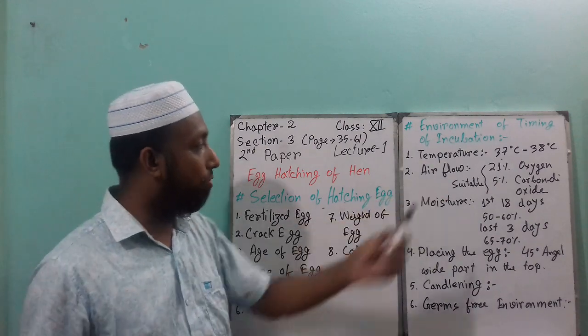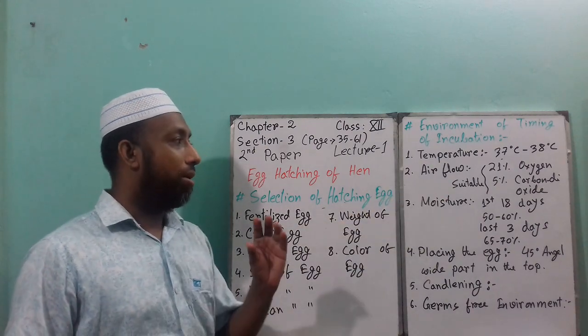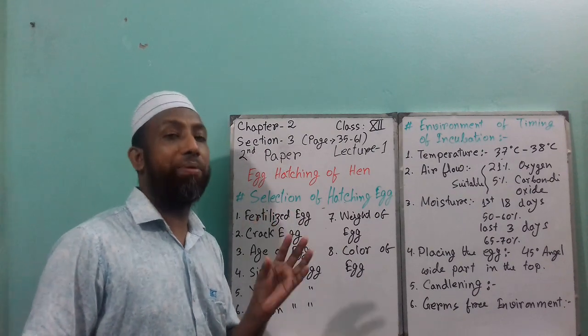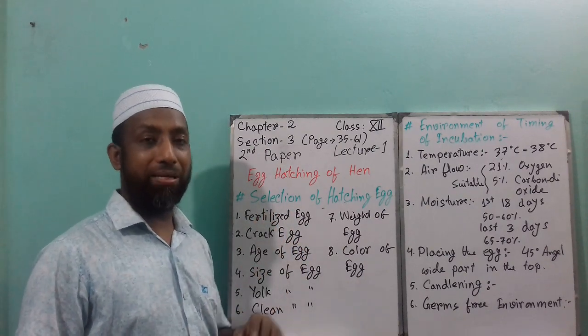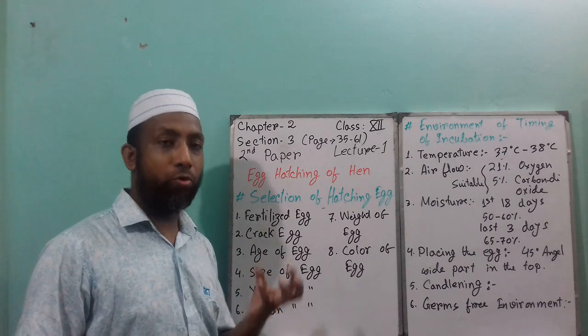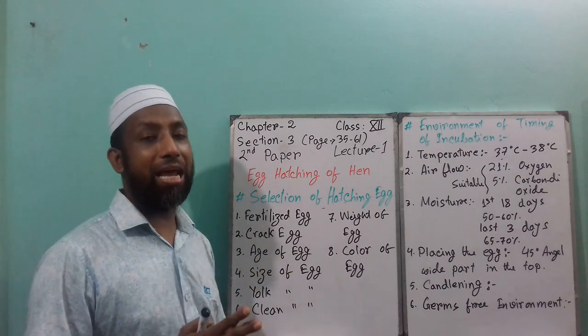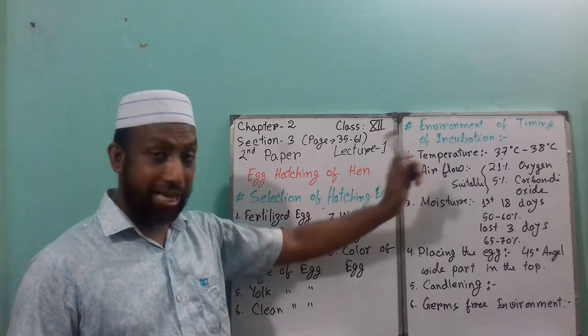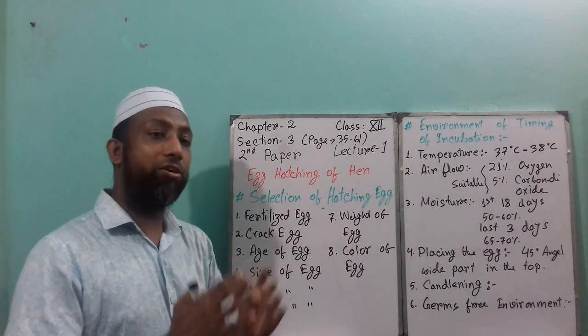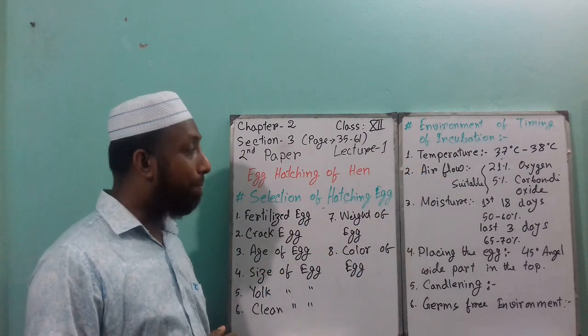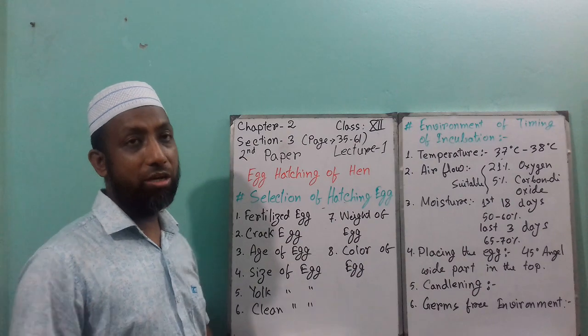Next is airflow. Inside the egg, everything is present except airflow. That means the food they need for growing the embryo during the incubation time, everything will be present. But only the airflow is not present.